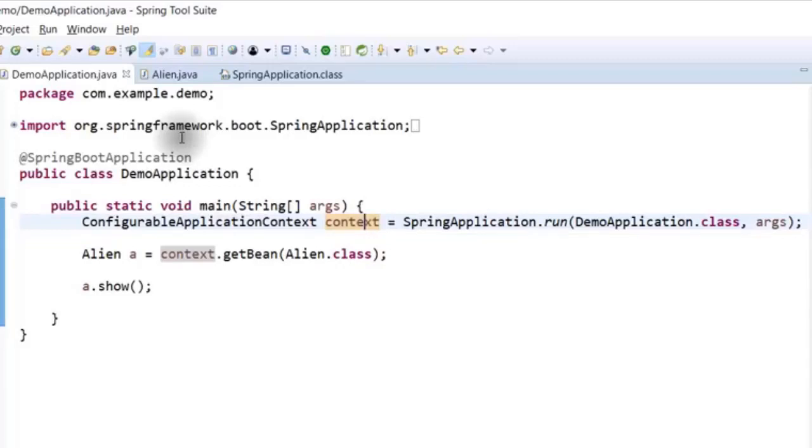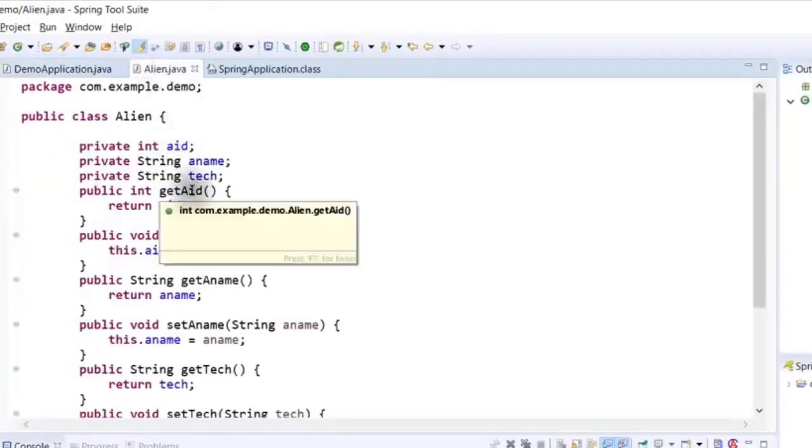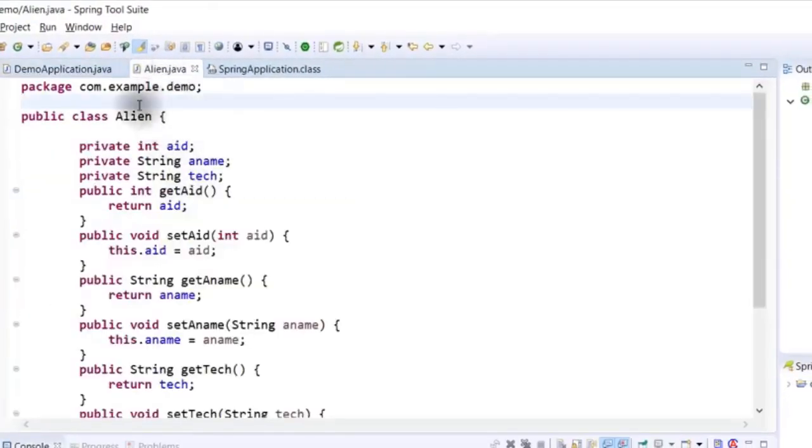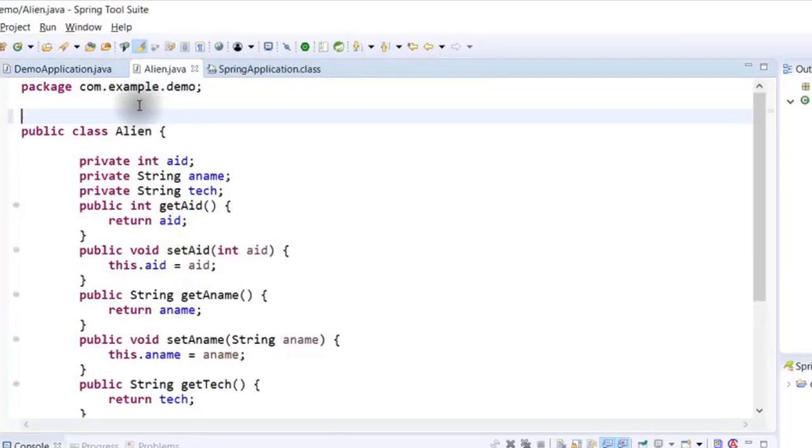You have to specify as a developer which objects you want. In this application, I just have 2 classes. What if you have, let's say, 10 or 15 classes, and out of those I want to create objects of only 6 classes? So I want the Spring Framework to give me 6 objects. The other objects I will take care of, or maybe I don't even need those objects. How do we tell the Spring Framework, hey, I don't want all the objects, I want an object only of Alien? The way you do that is by writing @Component.